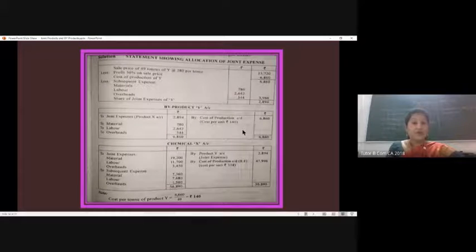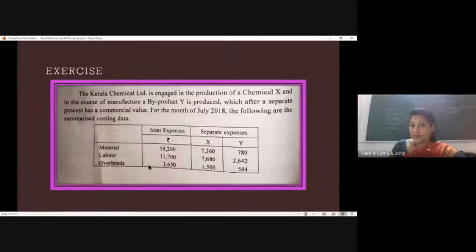For that we know that we have to take out the joint expense of Y in order to arrive at the total cost of production of X. That is why in the left hand side, as we normally do, we will put all the joint expenses. We have only that in the question. We are not given the separate expenses. This is further processing expense, but joint expense is given together. We have to apportion it.